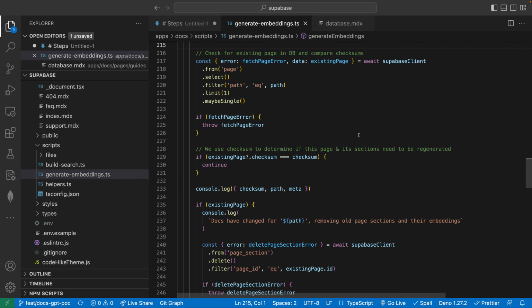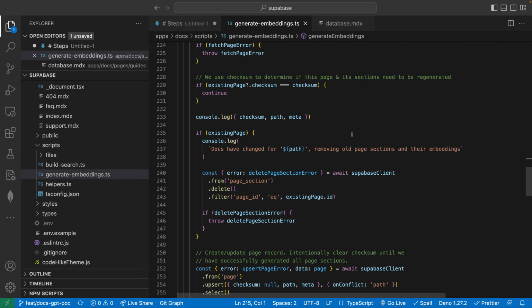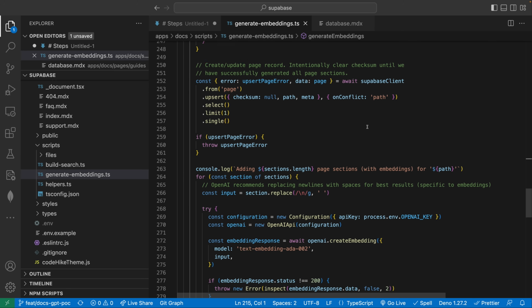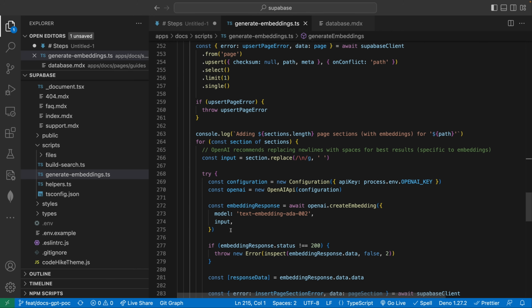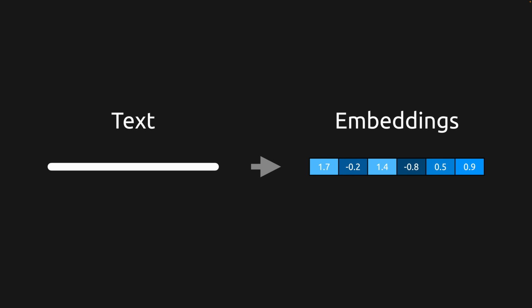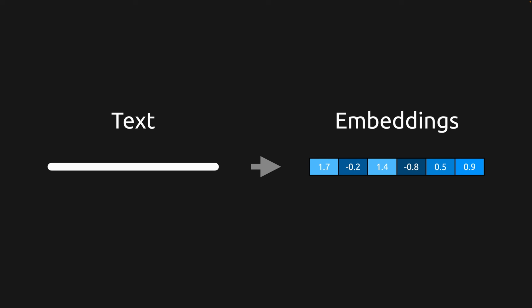So I'm going to skip a little bit here. This is just a bunch of pre-checks. I'm going to explain the database in a second, but down here, we're going to get right into the embedding portion. So what is an embedding? I told you earlier that we'll be injecting the most relevant pieces of information into the prompt, but how do we actually decide which information is most relevant? Introducing embeddings. Embeddings take a piece of text and spit out a vector or list of floating point numbers. How is this useful? Well, this vector of floats is actually storing very meaningful information.